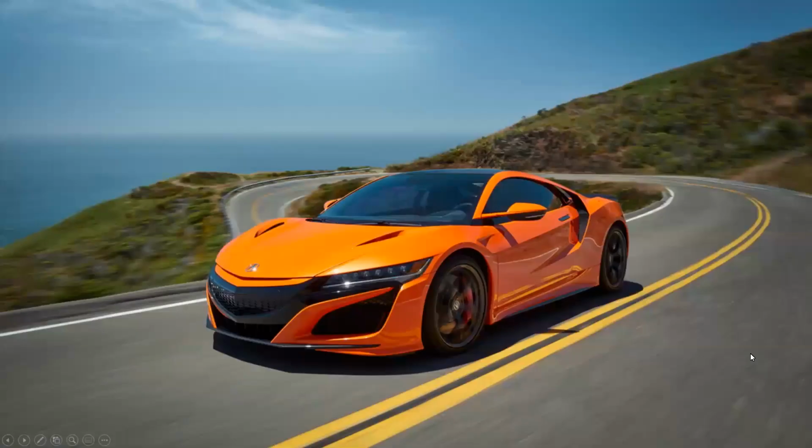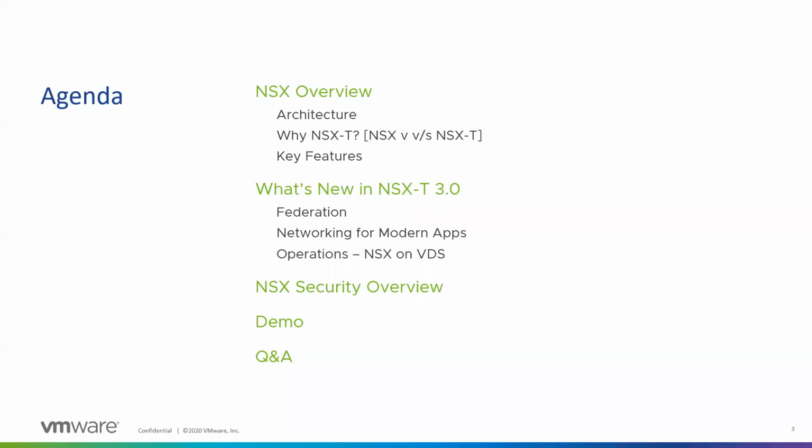Basically, whenever somebody talks about something, we go to Google and check what Google is saying. And when I do a Google search on NSX, apart from the VMware NSX solution, what I see is the NSX sports car. Wish I could talk about this, but this is not our agenda today. What we're going to talk about is VMware NSX, the next best thing.